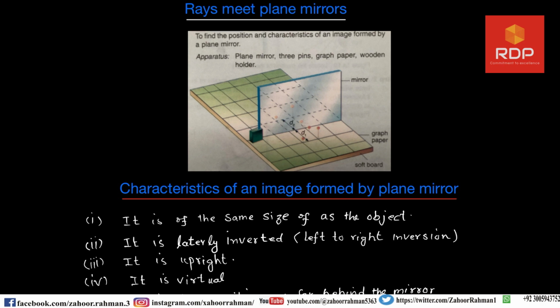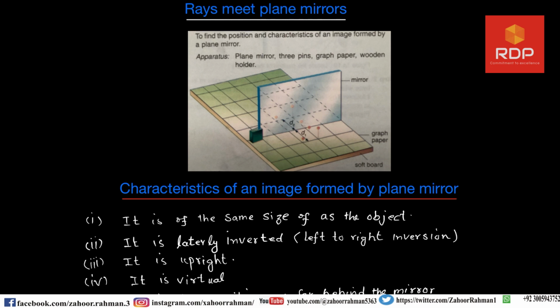So you can see that in the middle of that wooden box, there is a plane mirror. So three pens are required, one is here, second is here, and the third is here. The three pens are not of the same size, for a certain reason. We will discuss that in a moment.